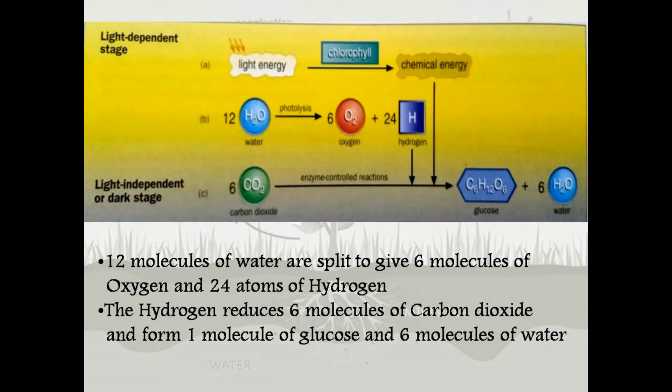As the hydrogen is adding into this chemical reaction, that is why we say that carbon dioxide is reduced to form glucose. Any process in which hydrogen is adding up is known as a reduction process. So we can say that carbon dioxide is reduced into a glucose molecule. Furthermore, water molecules are also formed over here, which are released as a byproduct. You can also see the number of molecules required to make one molecule of glucose at the bottom of this slide.